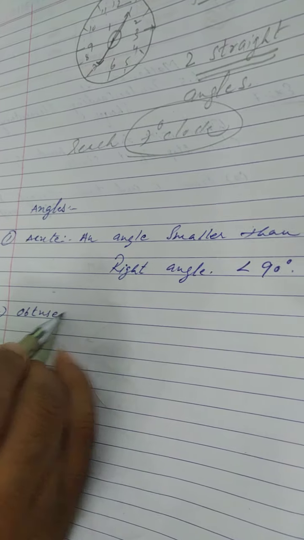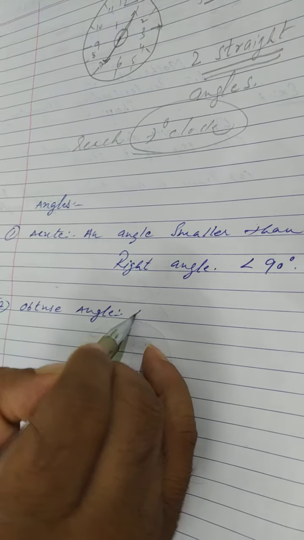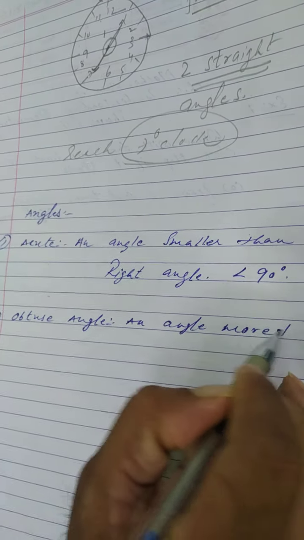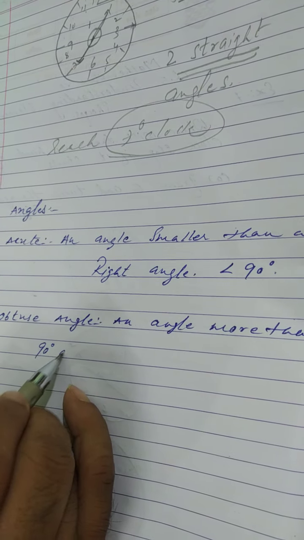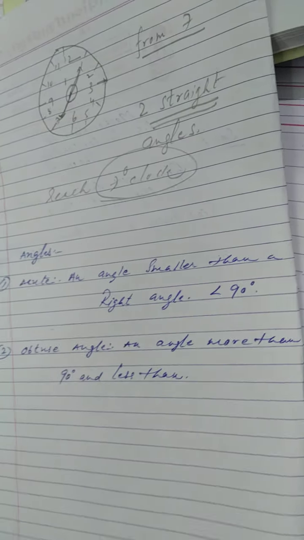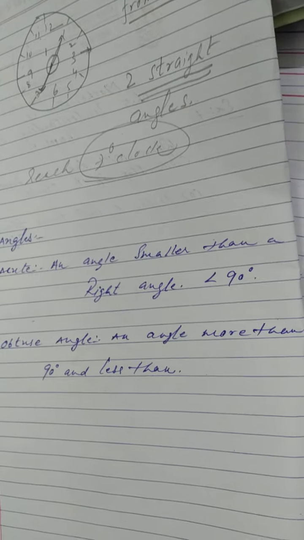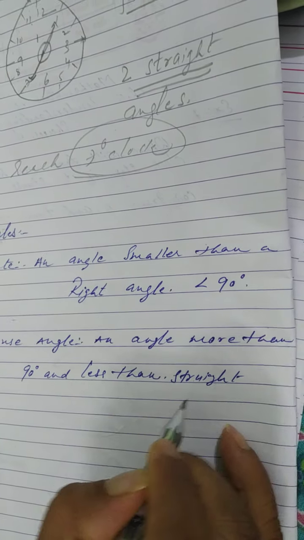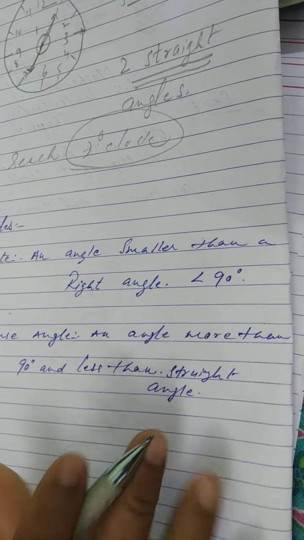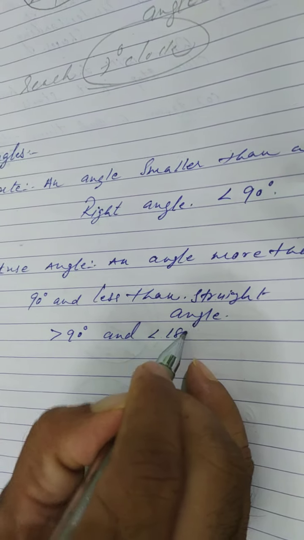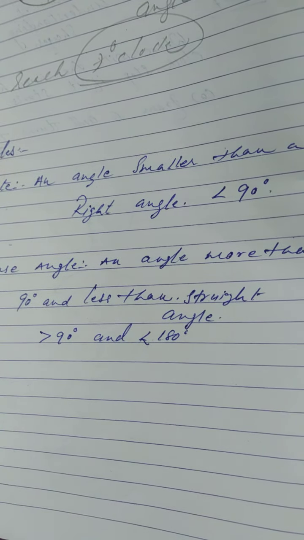Second, which one? Obtuse. An angle more than 90 degrees and less than which one? Less than a straight angle, which means 180 degrees. So greater than 90 degrees and less than 180 degrees. Got it?